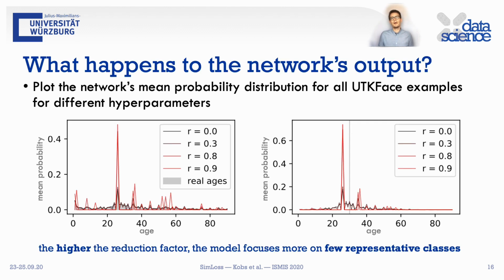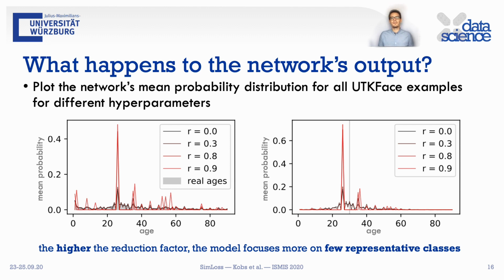We therefore wanted to analyze the network's output given different hyperparameters. For this, we calculated the predicted probability distribution for all examples in the UTKFace dataset. We then plotted the mean predicted probability distribution to see how the output changes for different hyperparameters.